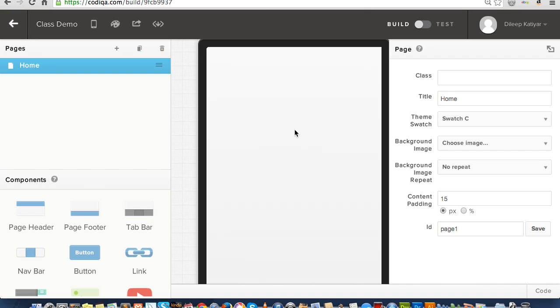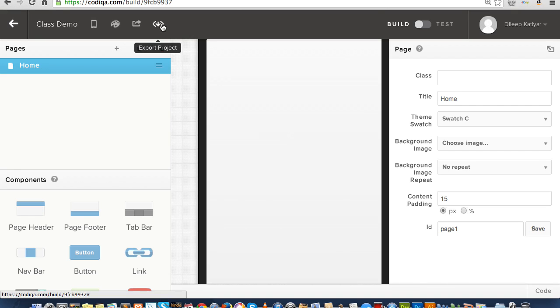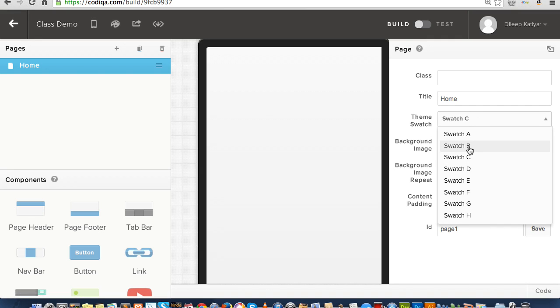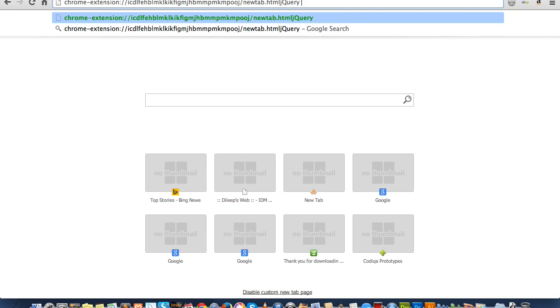Codiqa is one of the easiest ways to develop a jQuery Mobile app, and you can export your HTML. It will actually write out the HTML for you, and then you can manually fine-tune the content and certain things. But just have a look at what happens here. So you get a home page by default. You can give it a title. These are the themes. If you go to jQuery Mobile ThemeRoller,